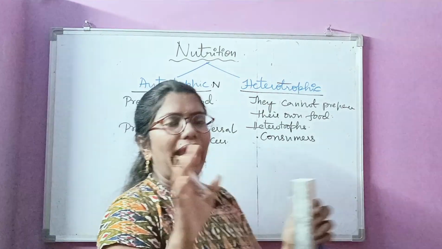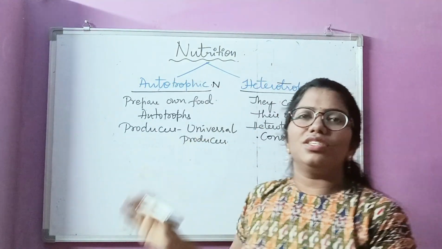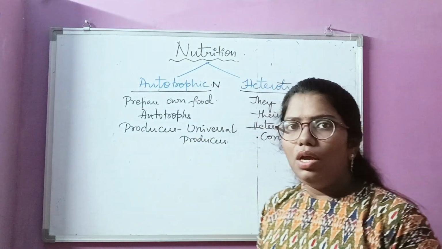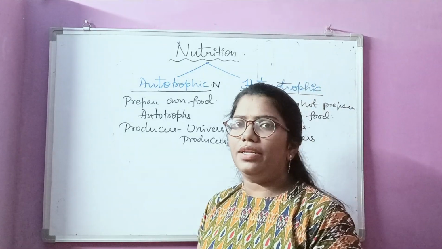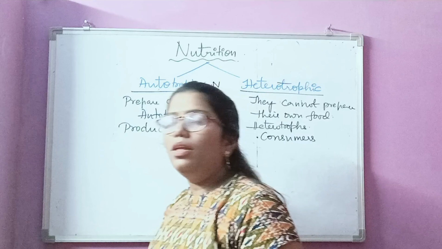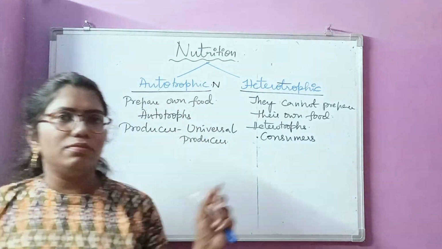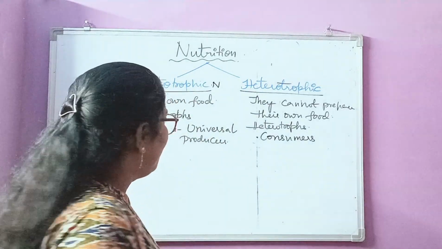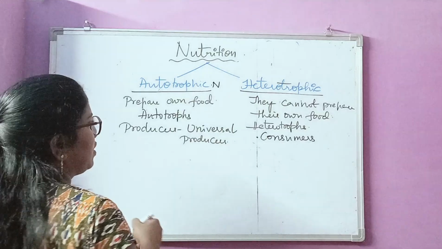Wherever you go, in any area, plants have to produce the food. We can't artificially generate the food. Understand? How do plants perform this mechanism? By the process of photosynthesis.